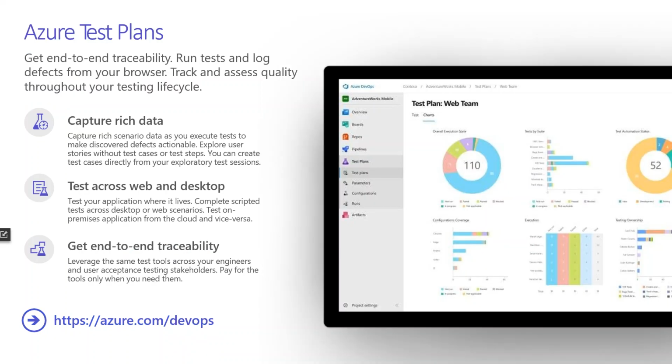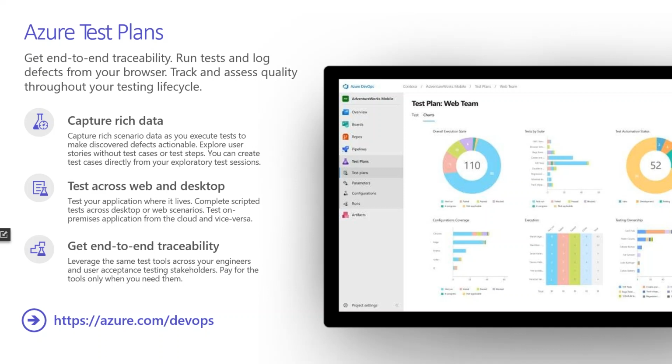So let's see Azure Test Plans. You get end-to-end traceability, and you can run tests and log defects from your browser. You can also track and assess quality throughout your testing lifecycle. You can capture rich scenario data from your executing tests and discover if any defects are available. Then you can create tickets with the test case and assign them back to the developer.